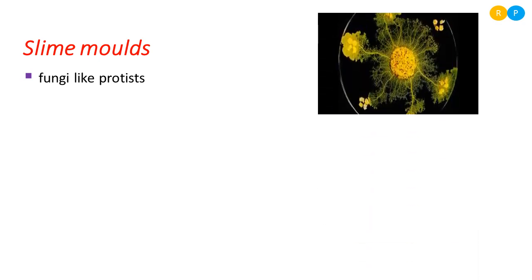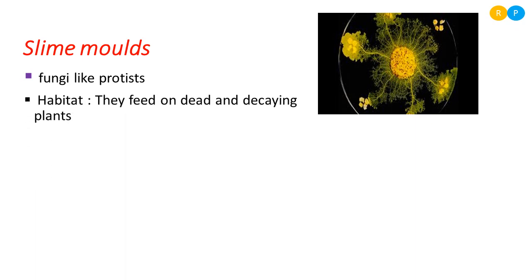You can see in the diagram, this is one of the examples of slime mold. You can see the filamentous structure there. This is a similar structure to that of fungi. In fungi also you can notice the filamentous body. Then where do we find these slime molds?